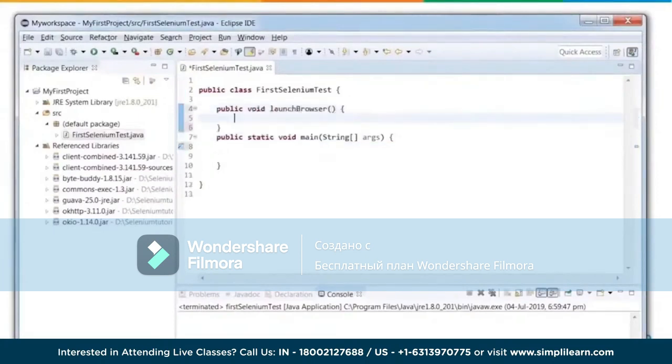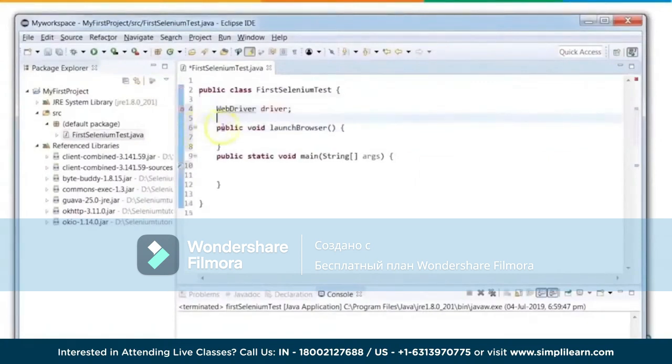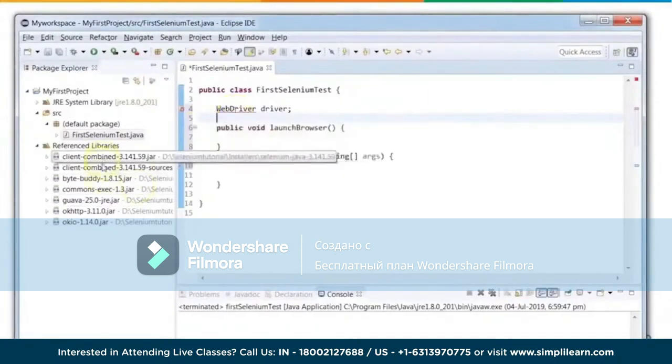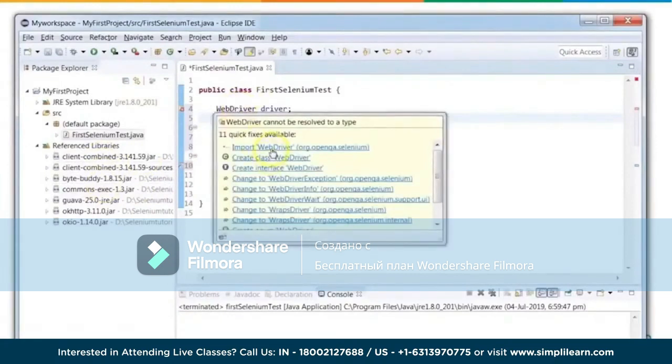Now, whenever you start writing your Selenium scripts, the first line you need to write is to declare an object of the WebDriver class. So here I'll say WebDriver driver. Now if you hover over this error, it says import WebDriver from org.openqa.selenium. If you remember, when we installed Selenium, we imported all these jars, right? So whenever we want to use WebDriver, we need to import this class from these packages. Just go ahead and click on this import statement.